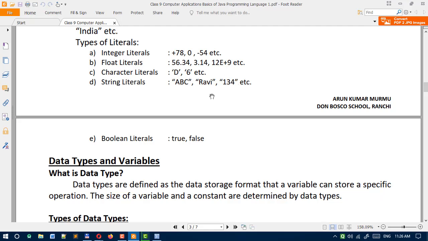So keep in mind the difference between character literals and string literals. Character literals are written within single quotes, and string literals are written within double quotes. You must understand the difference between single quotes and double quotes.